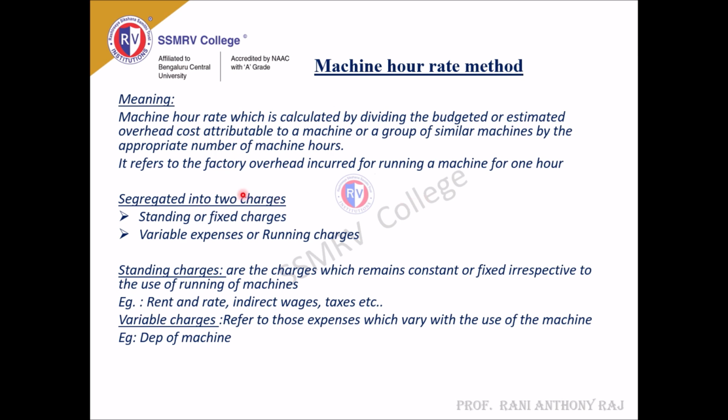Machine hour rate has been segregated into two charges: standing or fixed charges, and variable expenses or running charges. Standing charges are charges which remain constant or fixed irrespective of the use or running of machines. For example, rent and rates, indirect wages. And variable charges refer to those expenses which vary with the use of the machine, which means that only if you use the machines will they be calculated. Example, depreciation of machine. We'll move on to our next slide.